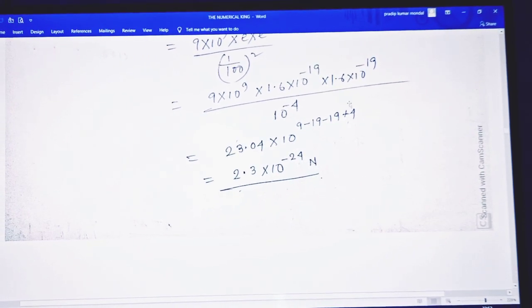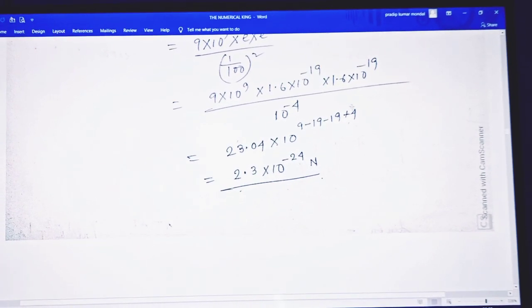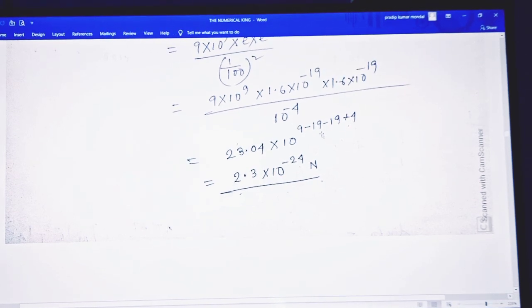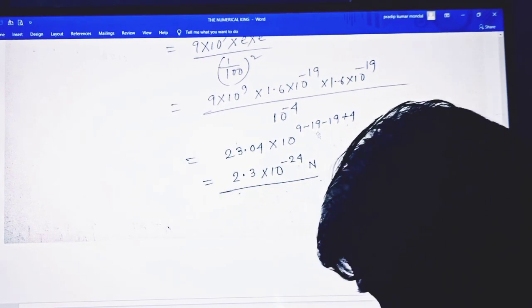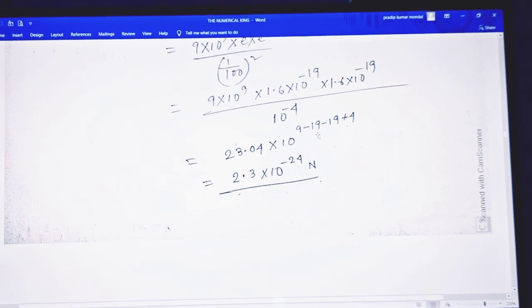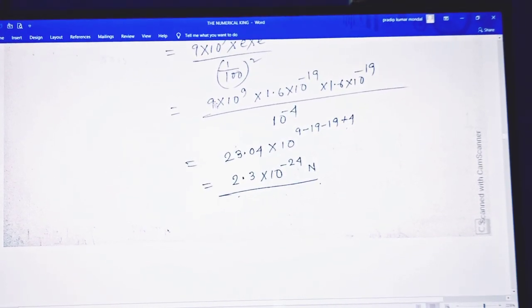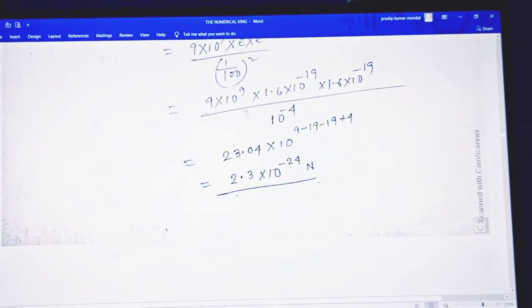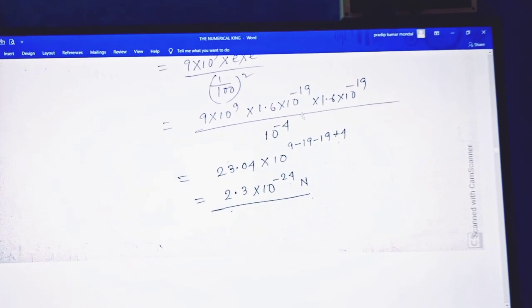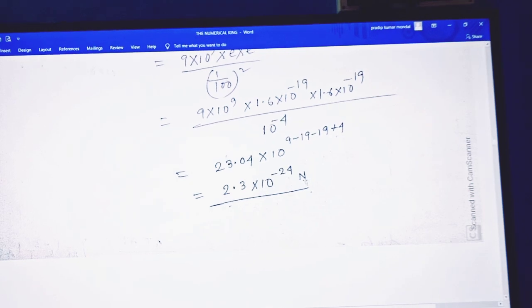And here, as I said from the first one, if the order of magnitude is given, that is the power of 10, then you separate this value, and all the numeric values, that is 9, 1.6, 1.6, are taken and multiplied with each other. So 2.3 into 10 to the minus 24 Newton.